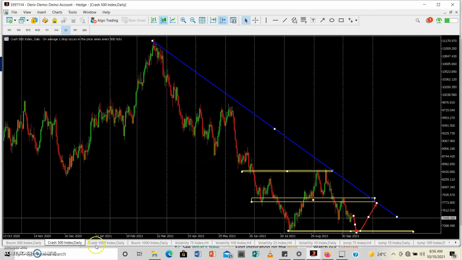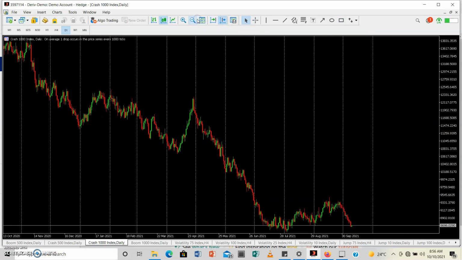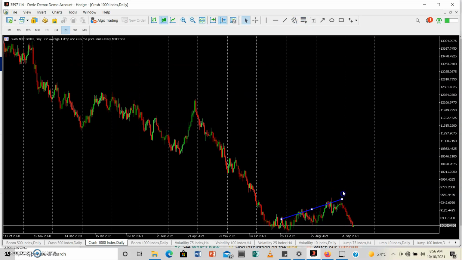Okay, let's move on to Crash 1000 and see what we have. This is how our Crash 1000 is looking like. We have this nice trend. That's perfect. We have this nice trend, and you can see that there was a breakout from our channel, right?